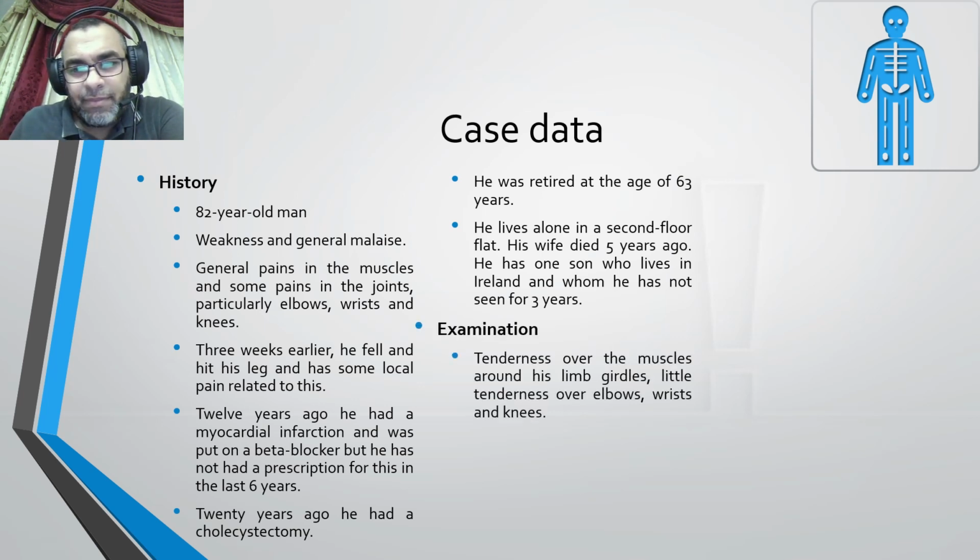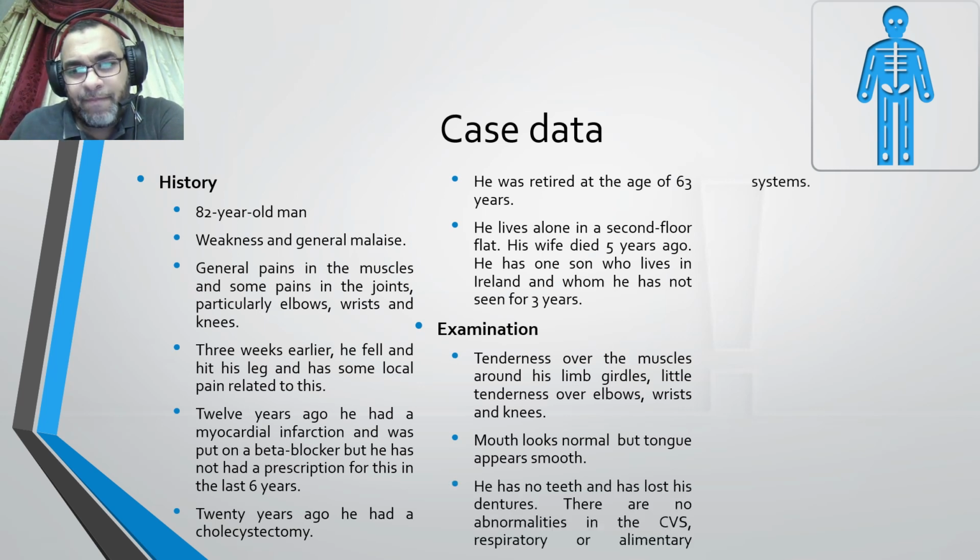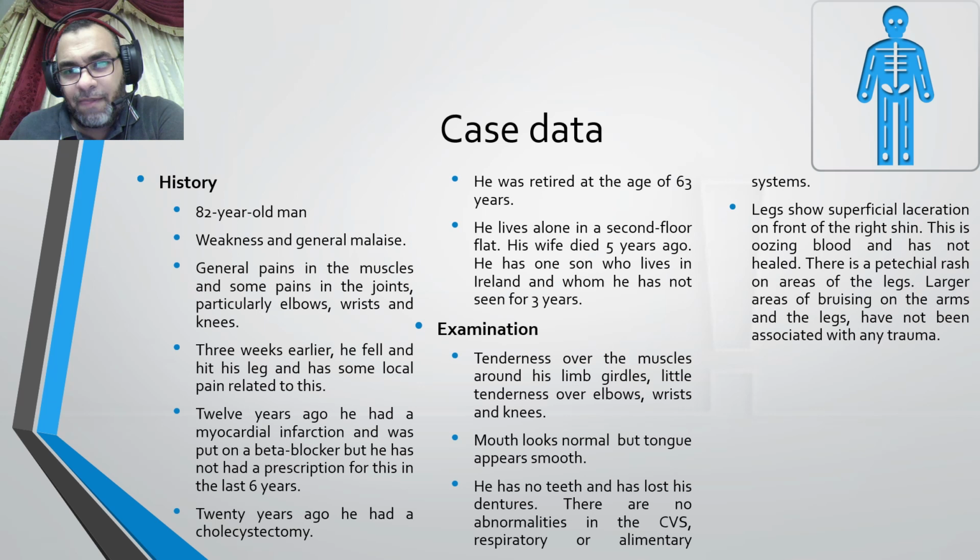Examination: he had tenderness over the muscles around the limb girdle, little tenderness over elbows, wrists, and knees. Mouth looks normal, but the tongue appears smoother than normal. He had no teeth at all and lost his dentures. There are no abnormalities in the cardiovascular, respiratory, or alimentary systems.